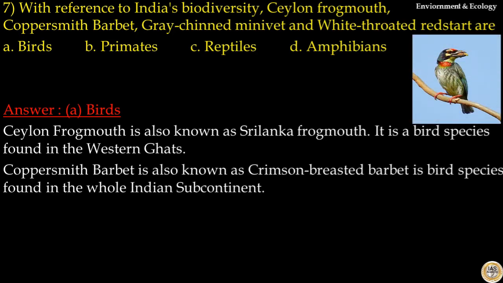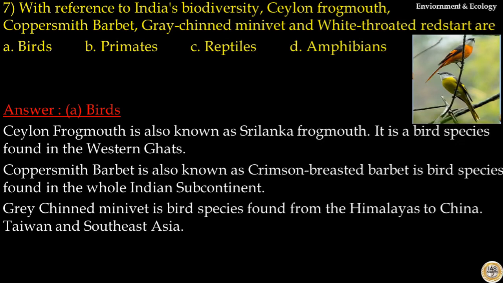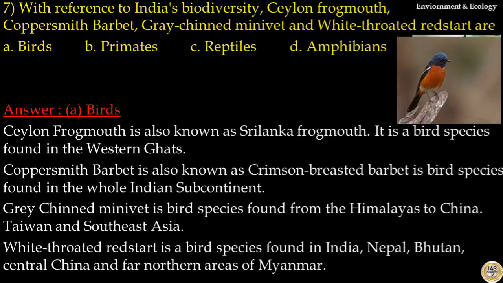Coppersmith barbet is also known as crimson-breasted barbet. It is a bird species found in the whole Indian subcontinent. Great-chinned minivet is a bird species found from Himalayas to China, Taiwan and Southeast Asia. White-throated redstart is a bird species found in India, Nepal, Bhutan, central China and far northern areas of Myanmar. So the answer to this question is option A, birds.